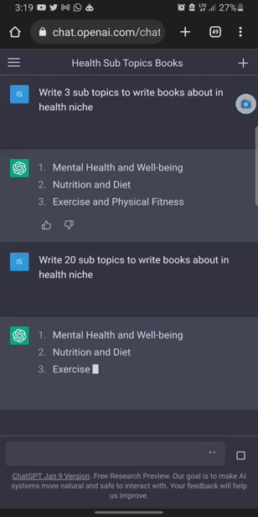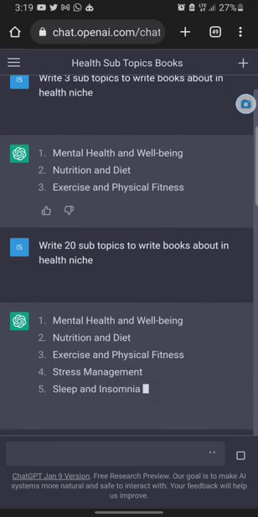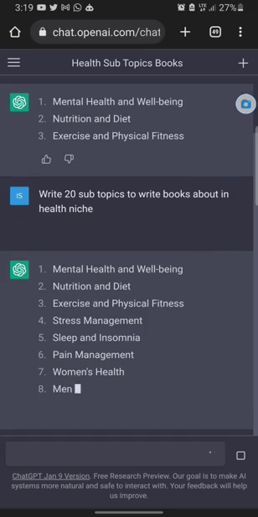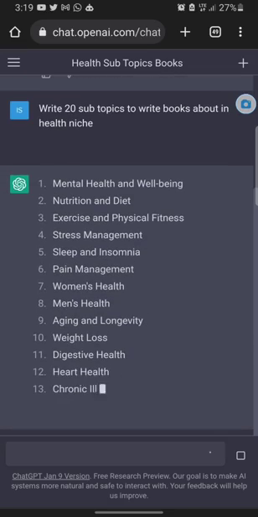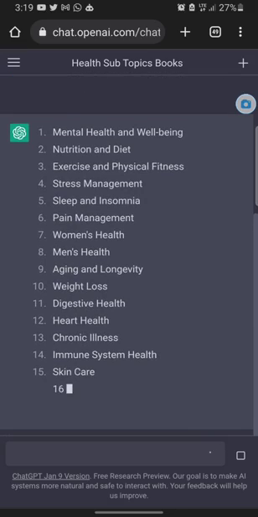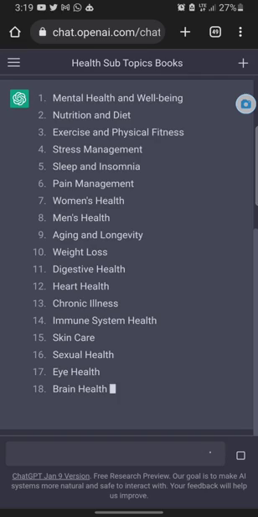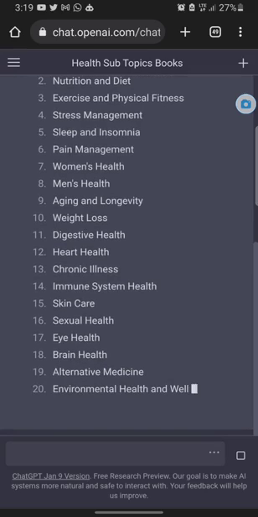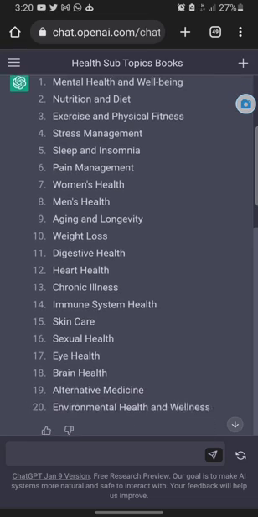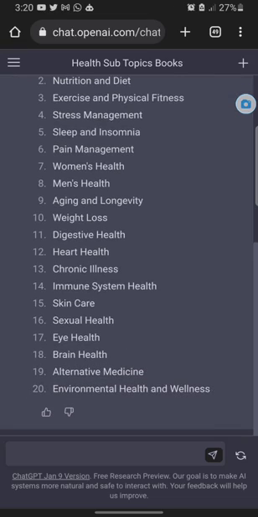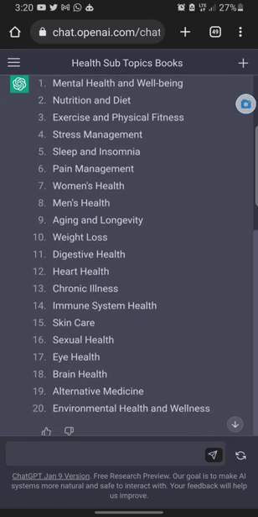All right, so now it has started writing it. So it's very awesome. And one thing about this software is that whenever you ask it to write something unique for you, something that is plagiarism free, nobody's going to hold you accountable for plagiarism. Now we have mental health and well-being, nutrition and diet, exercise and physical fitness, and the like, right? So you could also ask it to give you some topics.